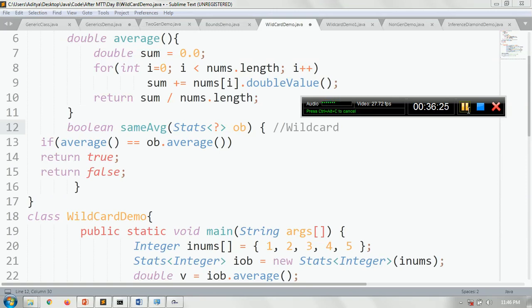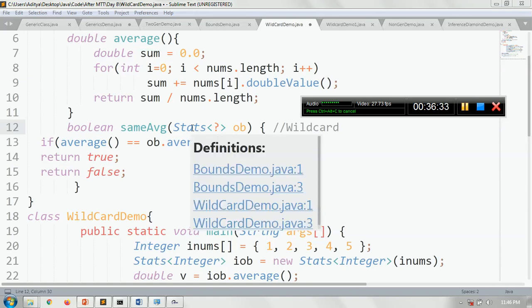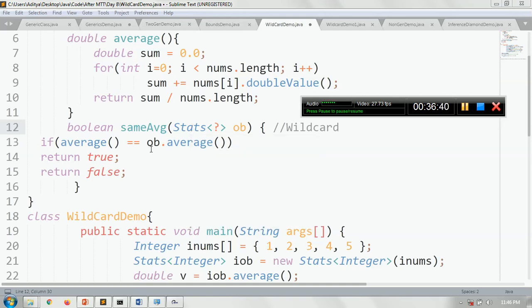So the question mark represents the unspecified type, and this idea is called a wildcard argument. Whenever you pass the wildcard argument, the compiler will not check whether the calling object and the parameter object types are the same or not, and hence this sameAverage method will work for you.